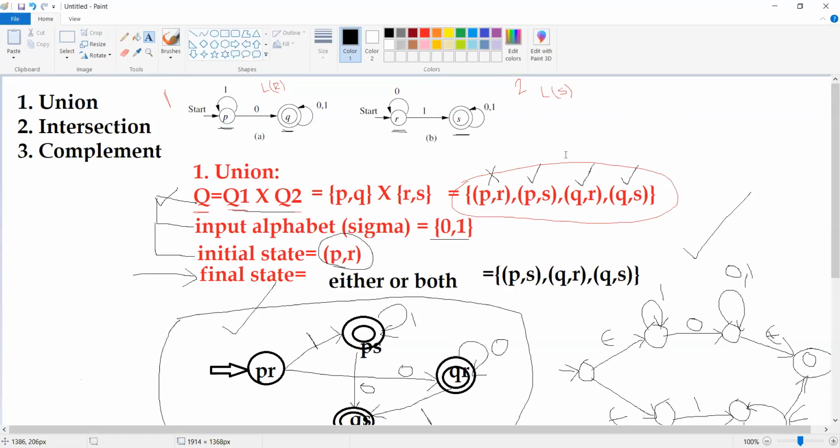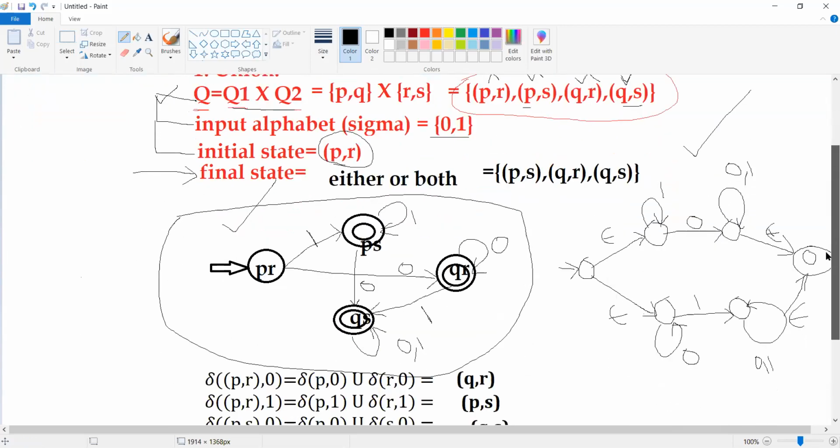The thing is, if you observe, PR by default has been neglected. What about P and S? P is a non-final state and S is a final state. Since this is a final and non-final combination, it will be rejected. And Q is a final state and R is a non-final state, so hence it will be rejected. Then what about QS? Yes, this is the state which is going to remain. Q is a final state and S is a final state. Both of them are final states.